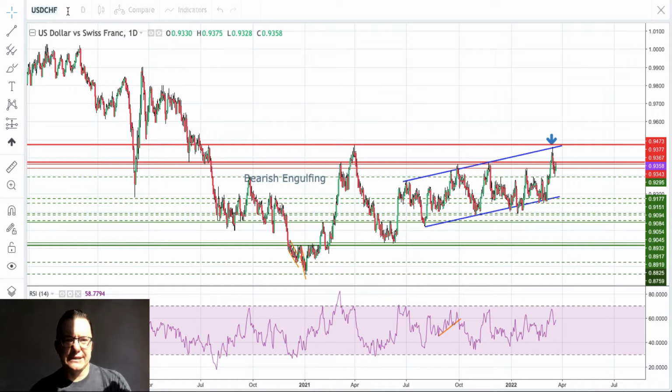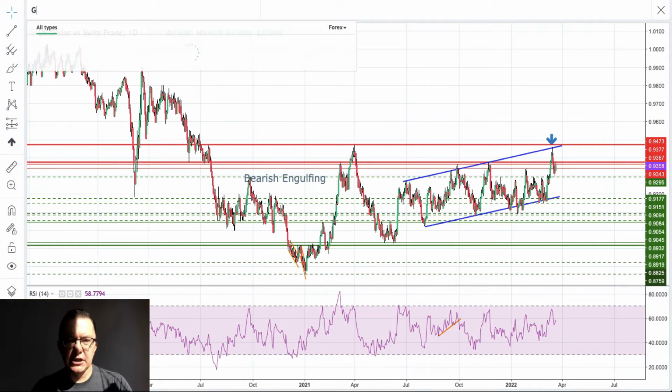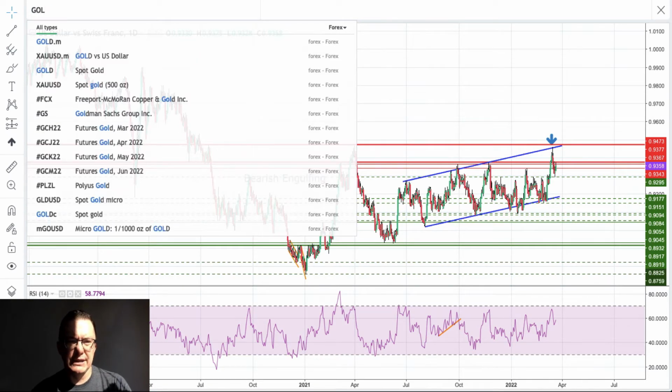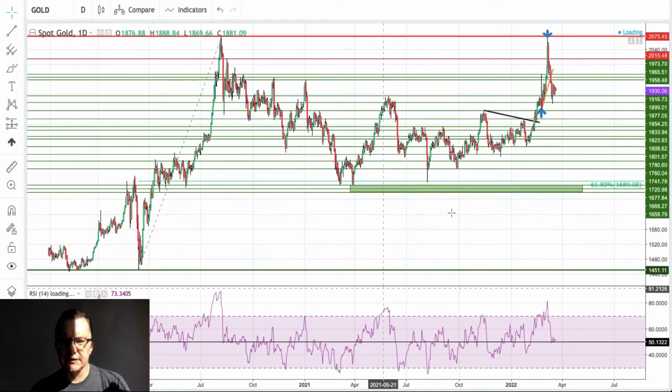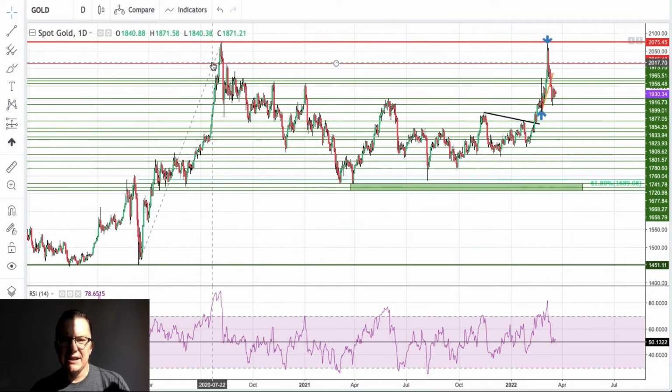So that's about it. Let's take a look at the gold market. What is gold doing? And then of course we will take a look at another market as well. Gold is coming off the highs. You can see it pretty much easily here.